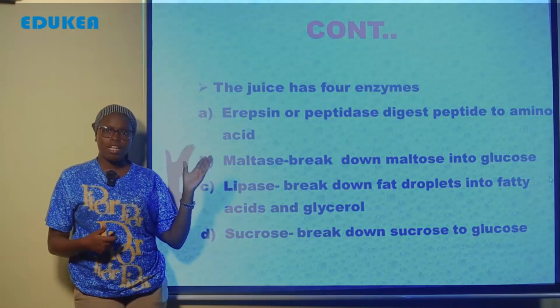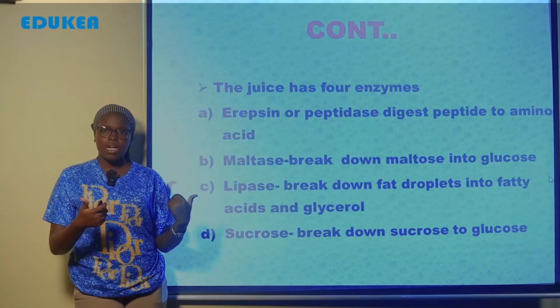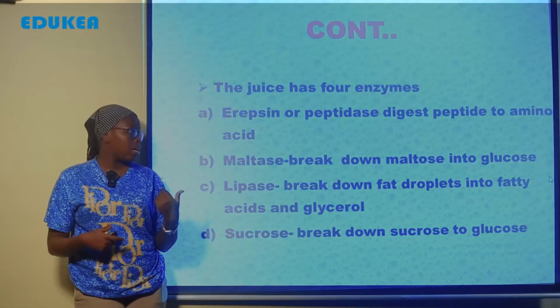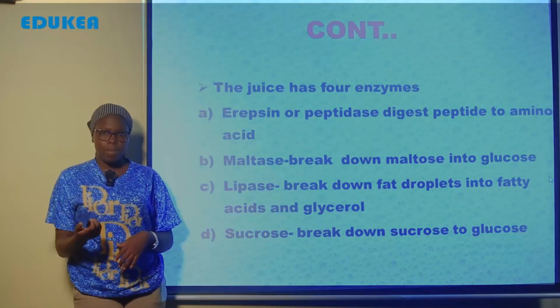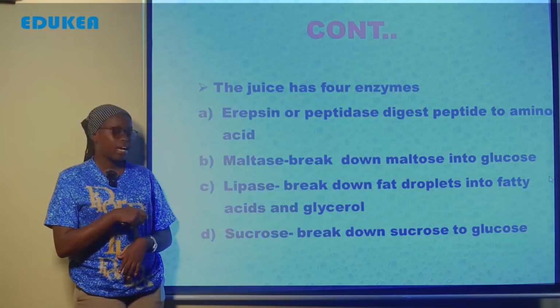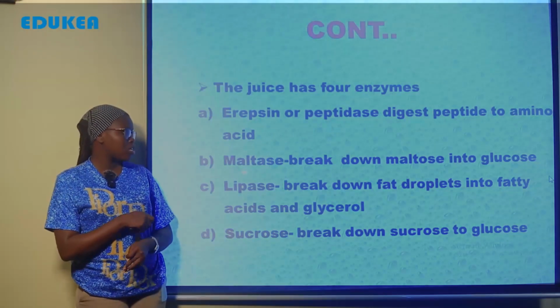Now the maltose in the small intestine, especially in the ileum, will be broken down into glucose, which can be oxidized by the respiration process to release energy, which functions in different metabolic activity in the body.